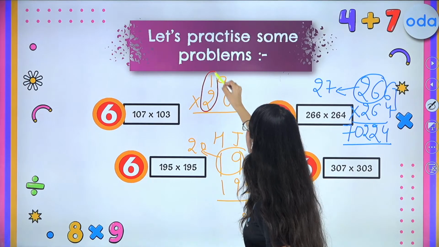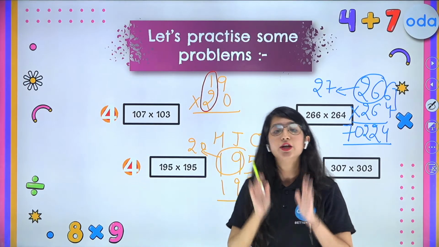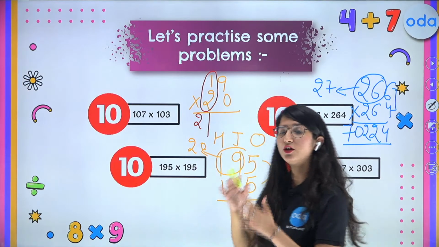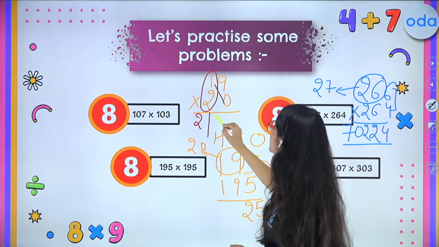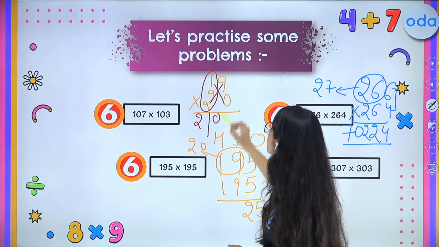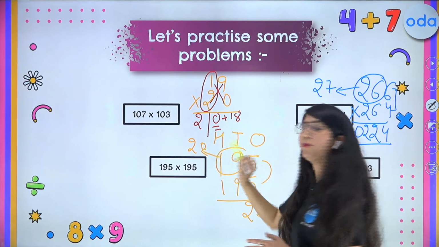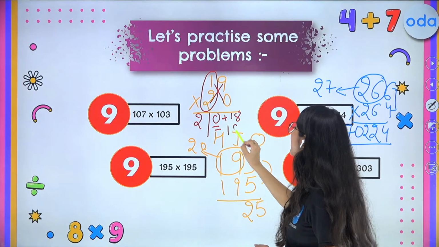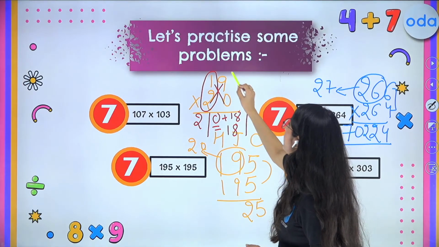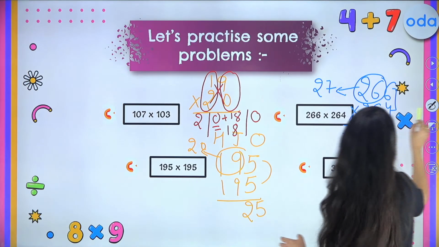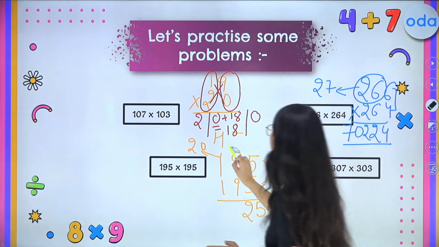Simply multiply your tens place digits. 2 times 1 is 2. Now apply the cross. So 1 times 0 is 0 and 2 times 9 is 18. So what is 0 plus 18? It is 18. Now simply multiply the digits at ones place. So 9 times 0 is 0 over here.